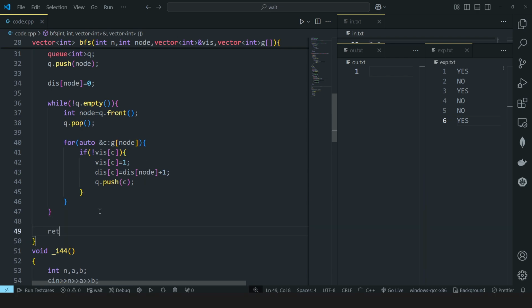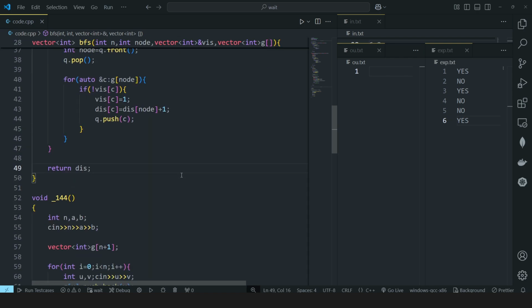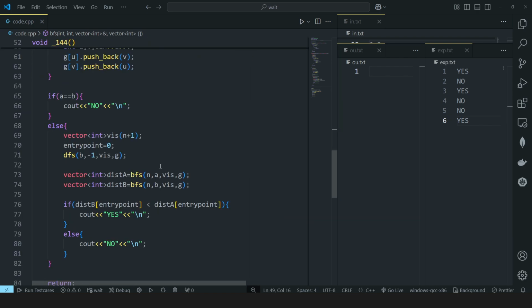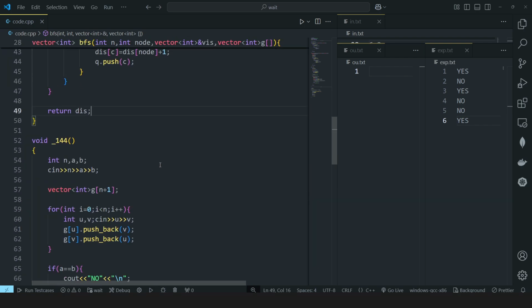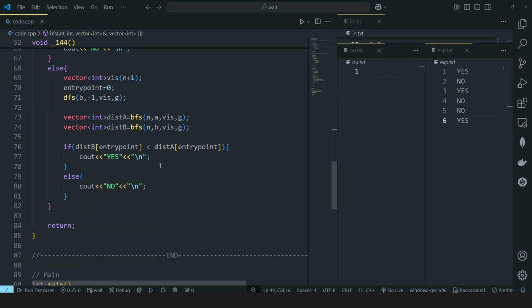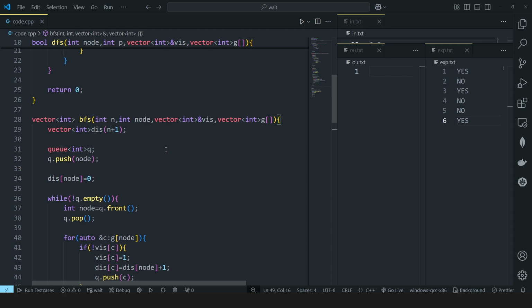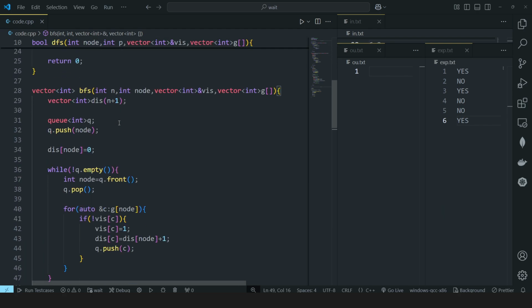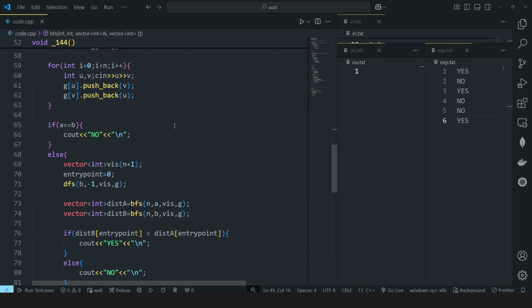And after that I will just be returning this distance vector. So now I think I have written the code, like the DFS function first, which will mark the entry point, and the BFS function for both Marcel and Valerio. Now I think I have written the complete code, that is the DFS for marking the entry node, and the BFS for finding the minimum distance from both of them to the entry point, right?